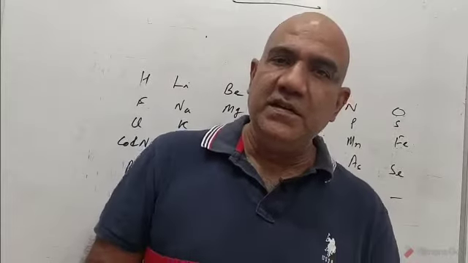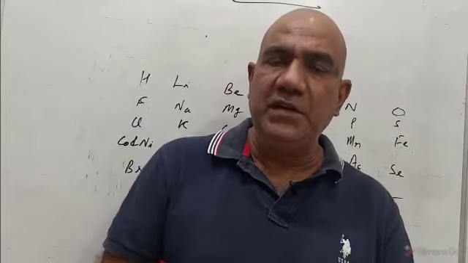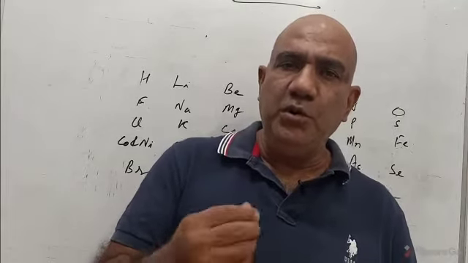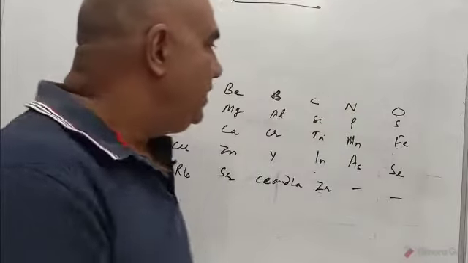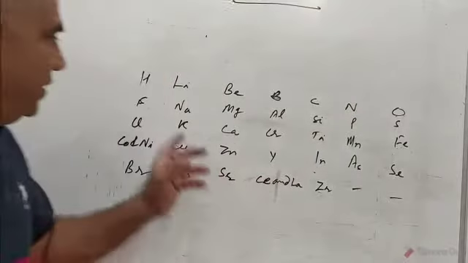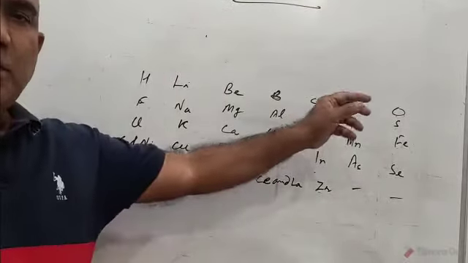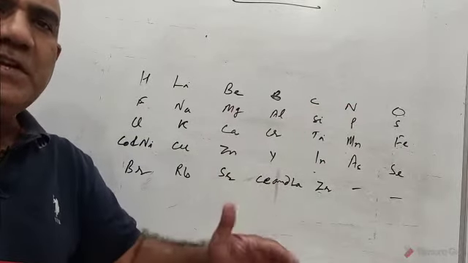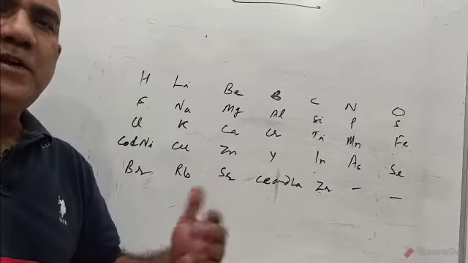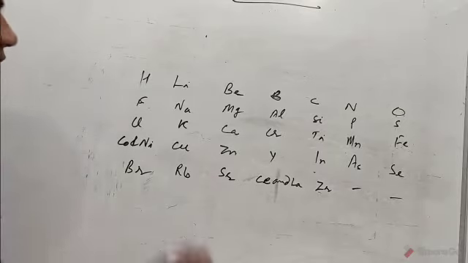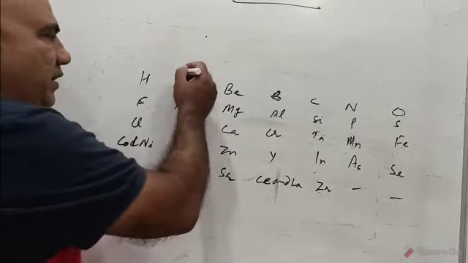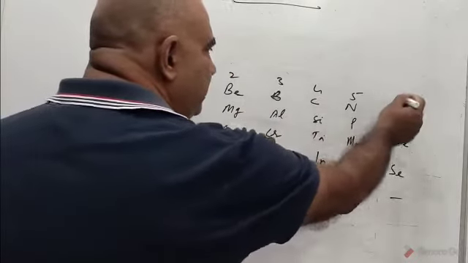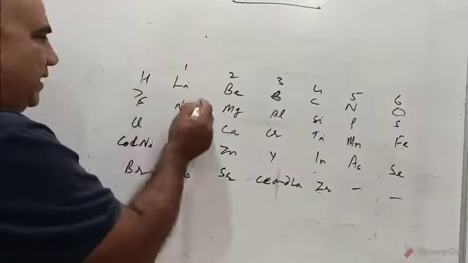Hello students, in this class of ours we are going to study Newland's law of octave. According to Newland, if elements are arranged in the increasing order of their atomic masses, the chemical properties of the eighth element starting from the given one are the repetition of the chemical properties of the first. Like this you can see, if you count this as 1, 2, 3, 4, 5, 6, 7 and 8.